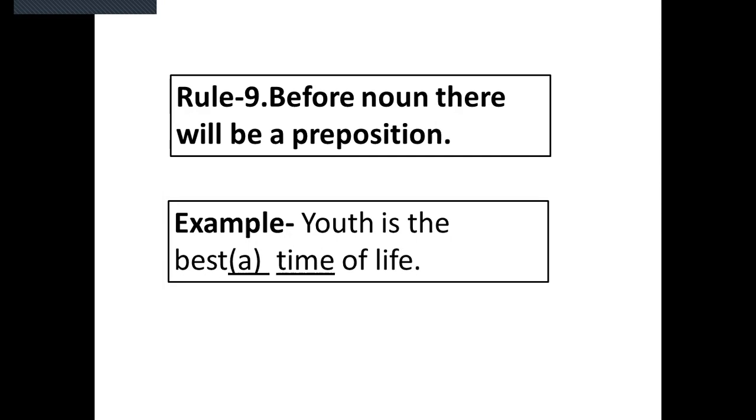Of is a preposition, and before this preposition we have written a noun, that is time. So youth is the best time of life. So the rule is, before a noun there will be a preposition. Life is a noun and of is a preposition.